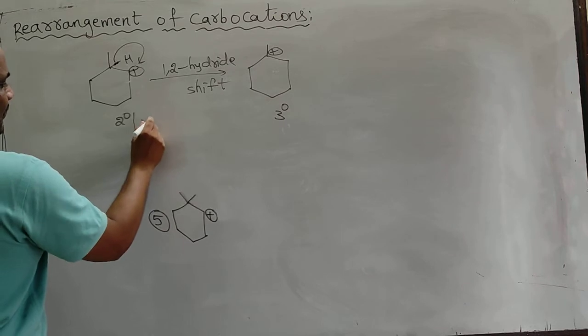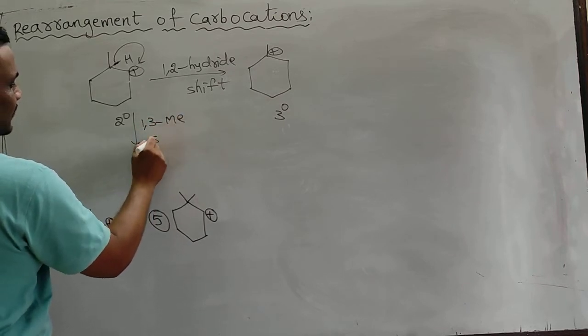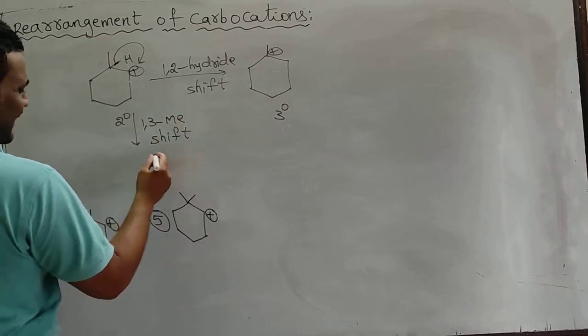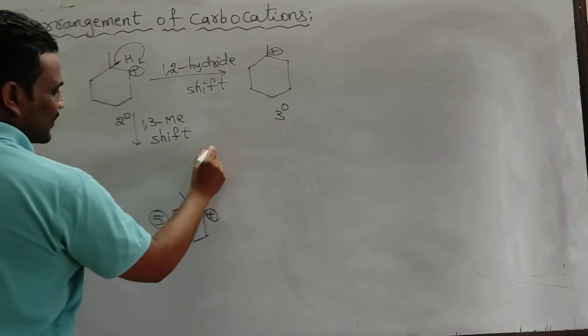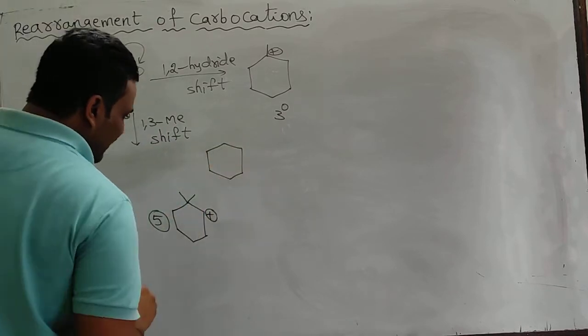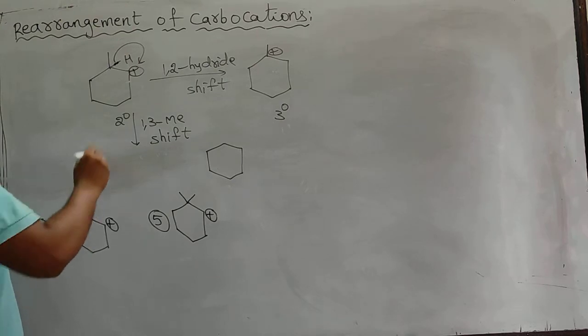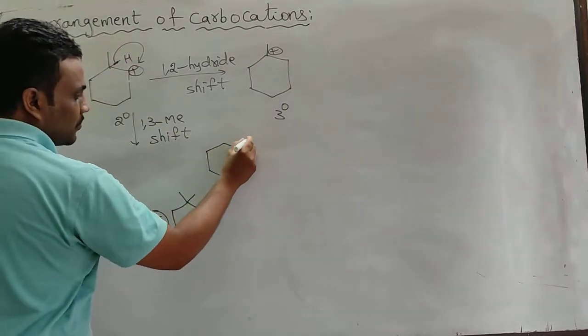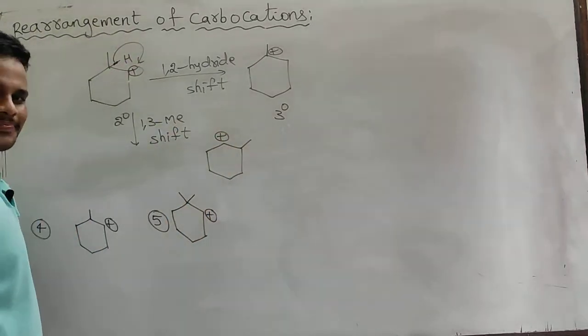Sir, I want to do a 1,3 methyl shift. Okay, you do. Who denies? I don't want to deny any student. Now, when the methyl group shifts here, positive charge will be formed here.